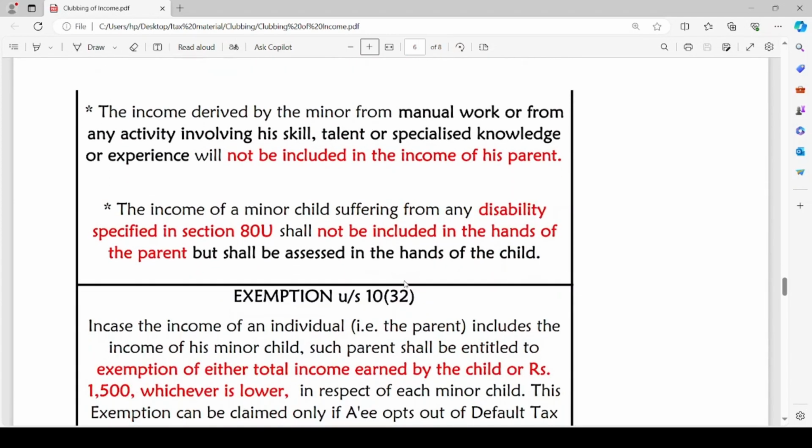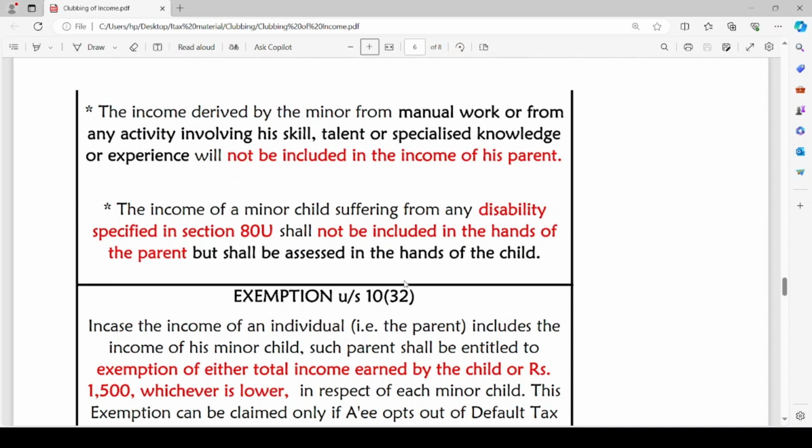The income derived by the minor from manual work or from any activity involving his skill, talent or specialized knowledge or experience will not be included in the income of his parent. Here, when the income is earned by the minor child either from his manual work or from any activity involving his skill, talent, any specialized knowledge or experience, in such a case, we should not club the income earned by the minor child with the total income of his parent.